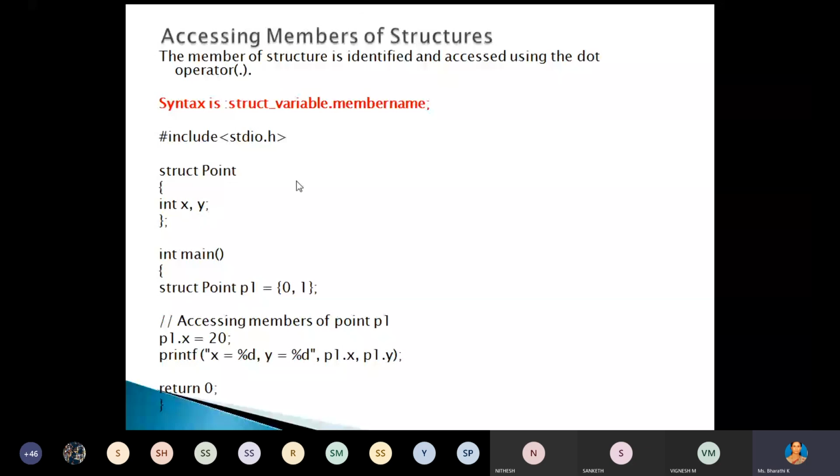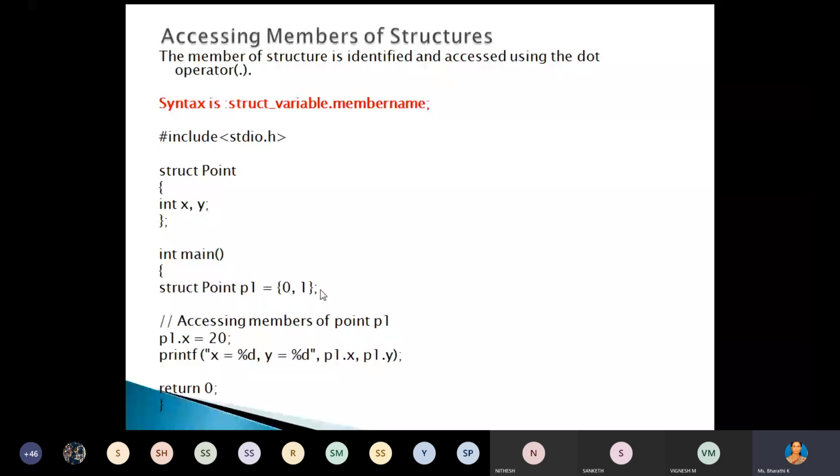For example, struct point is the structure, and x and y are the data members of that structure. Create the structure variable for the structure. The structure variable name is p1. Struct point p1. Just see the syntax, how to create the structure variable. We have to use the keyword struct, then the structure name, that is point. P1 is the user defined variable name, equal to {0, 1}, which means for x we are assigning the value 0, and for y we are assigning the value 1.